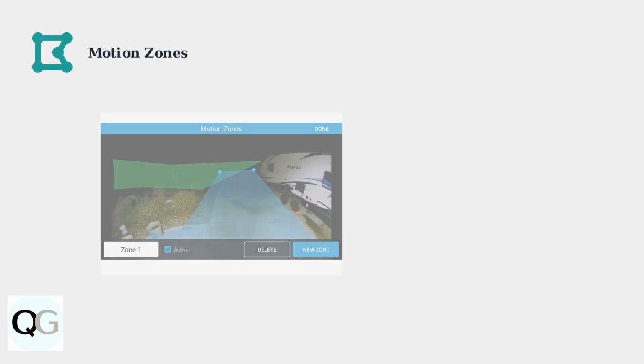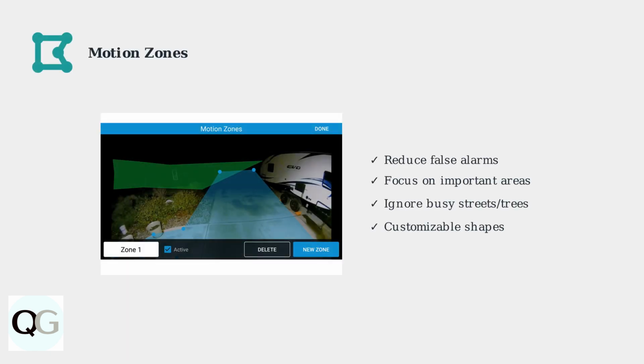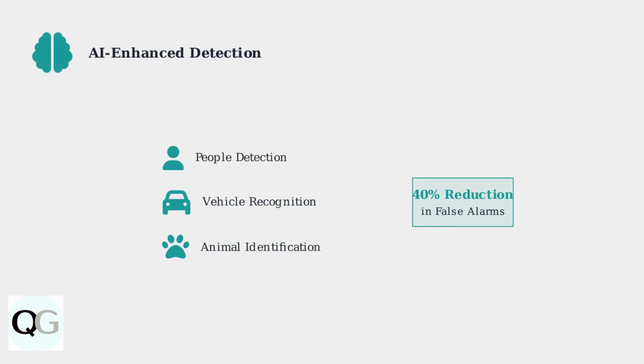Motion zones are crucial for reducing false alarms. You can customize detection areas to focus on specific regions while ignoring others, such as busy streets or swaying trees. This targeted approach significantly improves accuracy. The latest Ring floodlight camera models feature AI-powered motion detection that can distinguish between people, vehicles, and animals. This smart technology reduces false alarms by up to 40% while maintaining reliable security coverage.